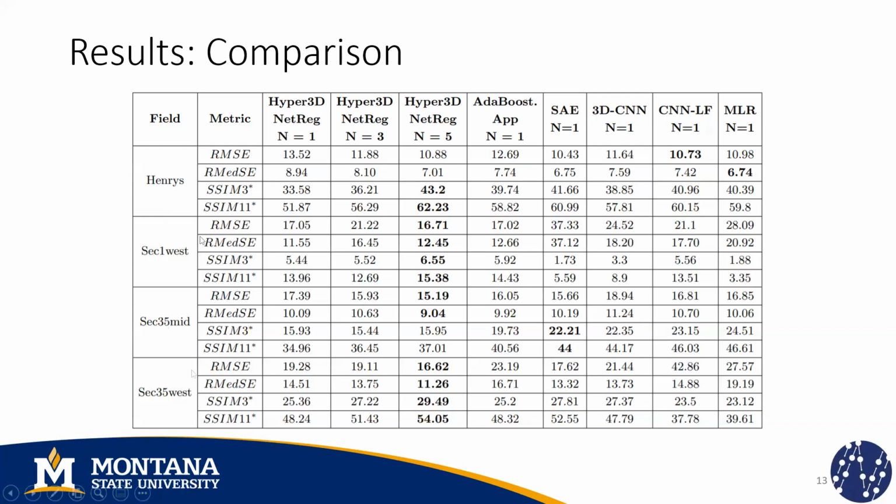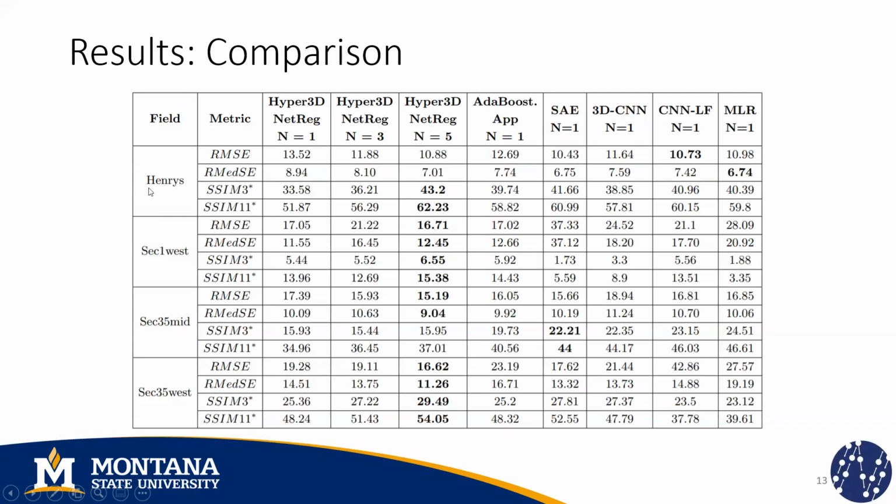So for each field, we're going to report the root mean square error, the root median square error, the average structural similarity using a window size of 3, and also using a window size of 11. And we're putting the star here because we're multiplying the original metric by 100, so that it's easier to see the differences. We notice that we obtain the best results when we use an output window size of 5 for almost all of the cases, except for 2 cases here.